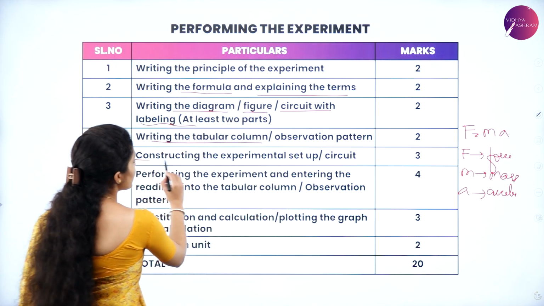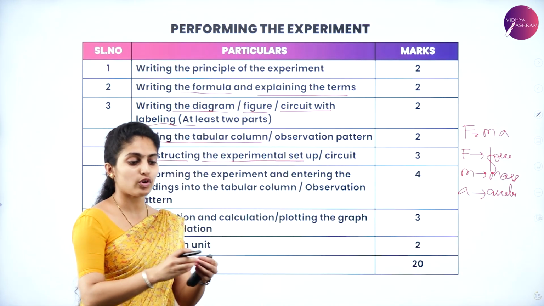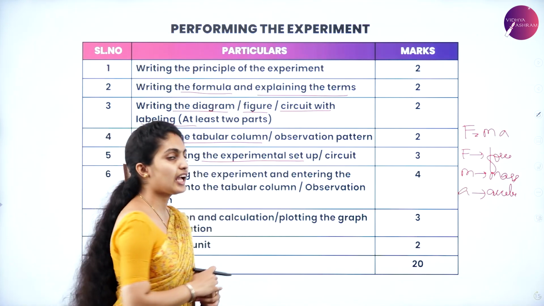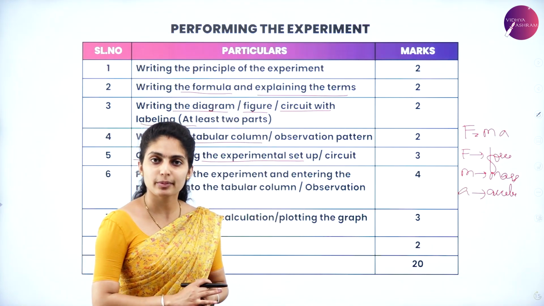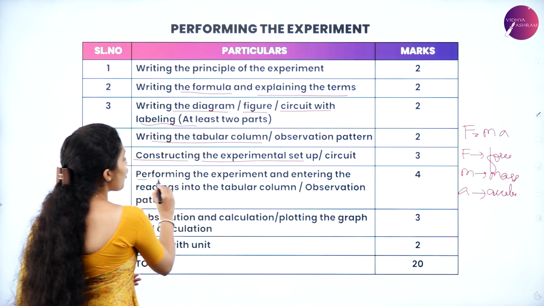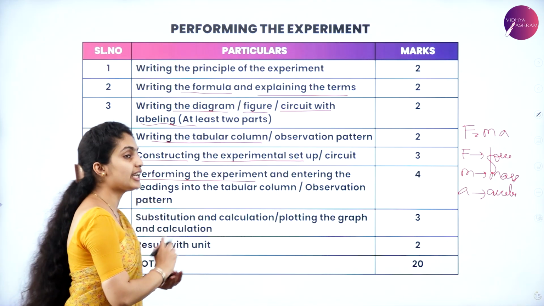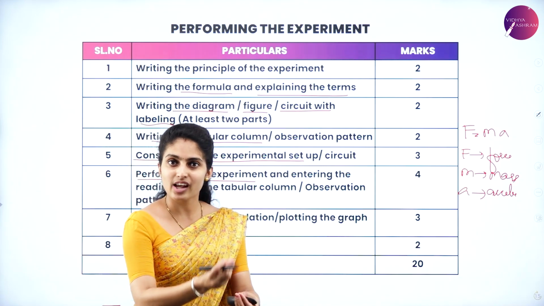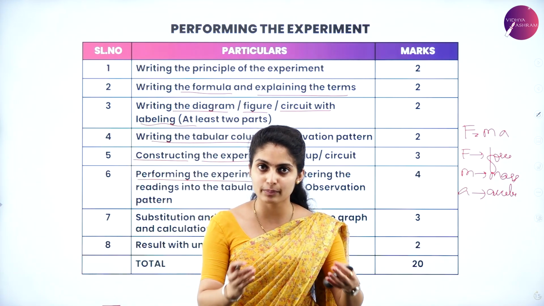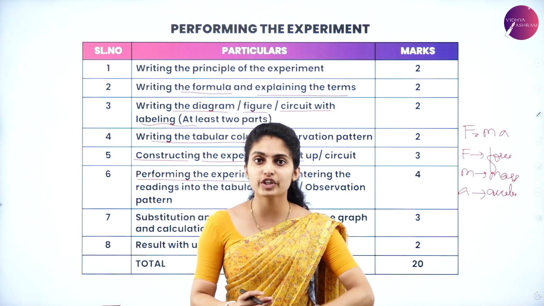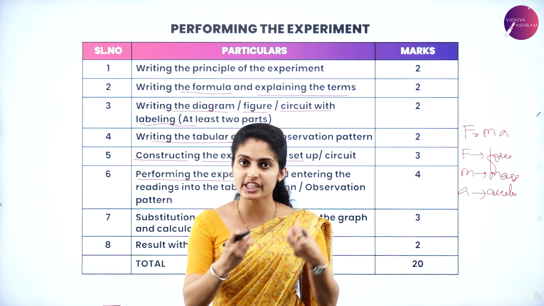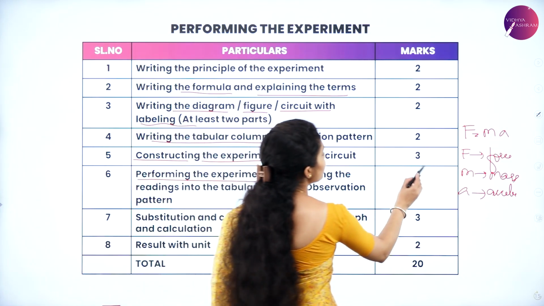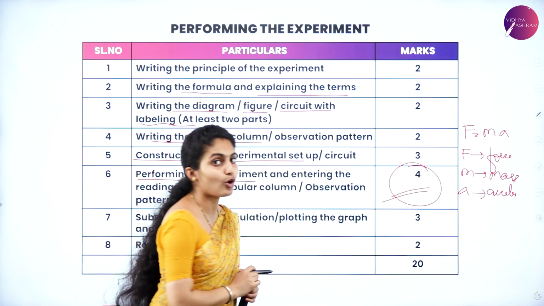Later on, constructing the experiment setup or circuit, whatever you construct on your table, that is called the construction of this experiment, and it carries 3 marks, which will be checked by your externals. And then performing the experiment and entering the readings into the tabular column or observation pattern. Once you have constructed the circuit, you will start doing your experiment. When you perform the experiment, whatever readings you get, you just drop them in your tabular column. For that, you will have a total of 4 marks, which is the maximum over here, remember.